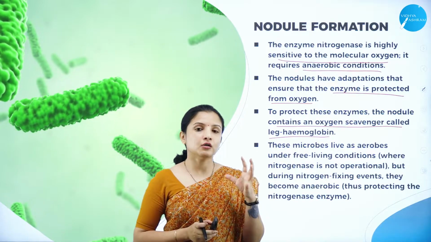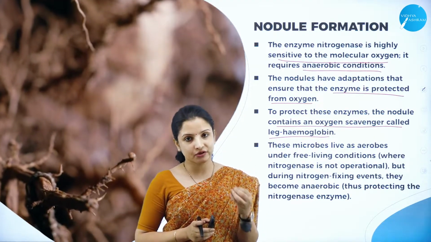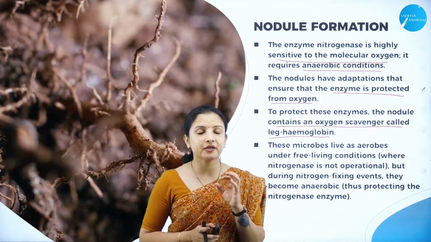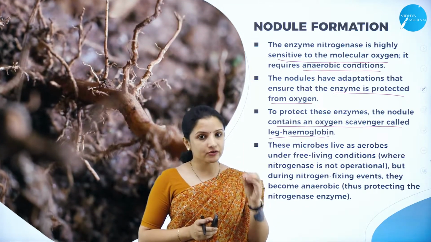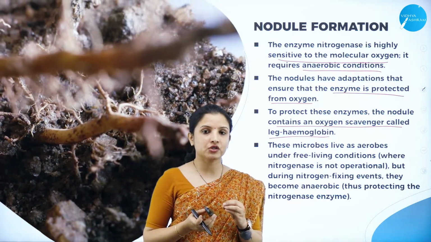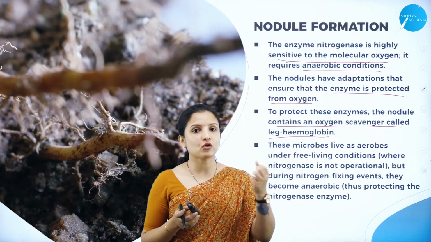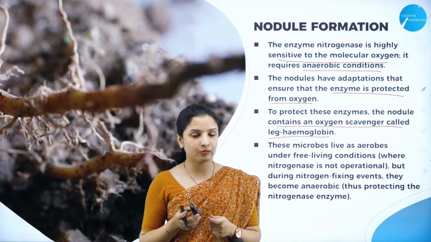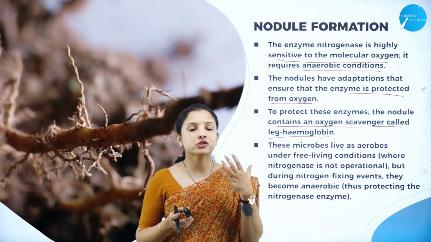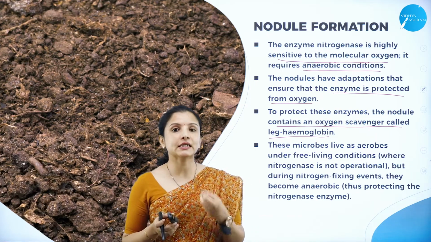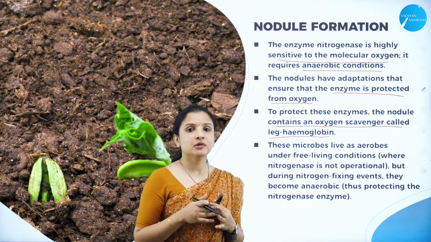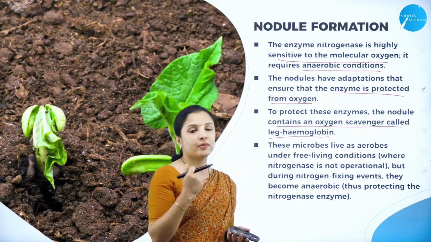So what is a nodule? A nodule is a somewhat spherical structure which at the center contains a pink or red color pigment called leghemoglobin. The nitrogenase enzyme inside the nodule is protected by the oxygen scavenger, leghemoglobin, wherein whatever oxygen is there, it will be made use of by the leghemoglobin, therefore not letting the oxygen molecules go near the nitrogenase. Why? Nitrogenase cannot survive with oxygen. They get degraded if oxygen is there. So that is why leghemoglobin protects the nitrogenase enzyme from the oxygen, by making use of the oxygen.